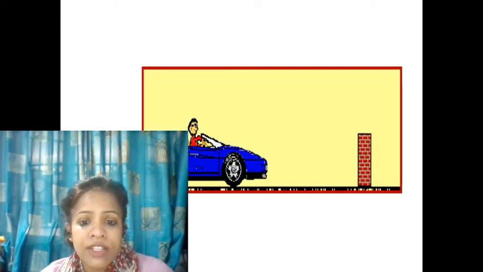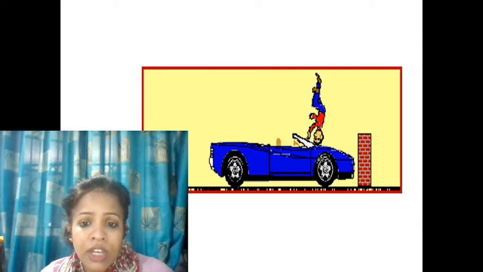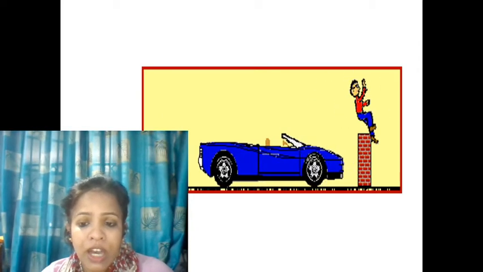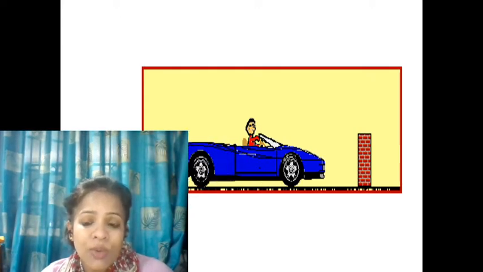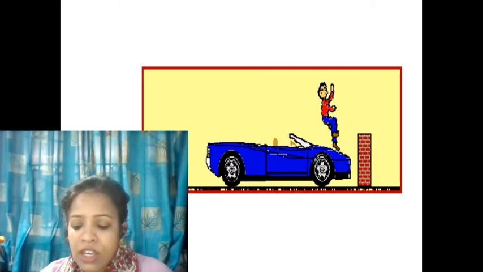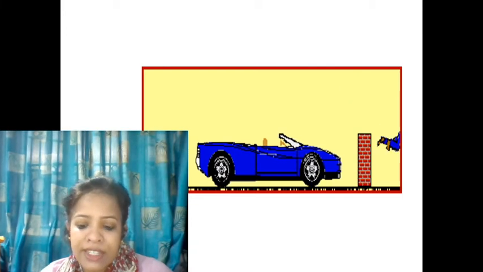Now here you see there is a car which hits the wall. If the car was moving, the person was also moving with the car, and the moment the car hits the wall, the car stops, but the person still wants to move in the forward direction, so he is thrown out of the car because he was not wearing a seat belt.